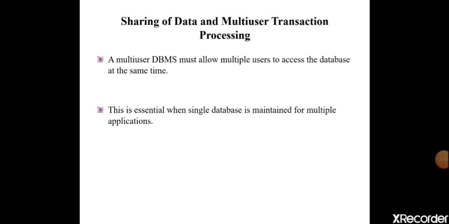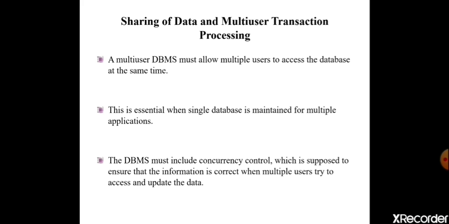Multiple users in the sense different n number of users are accessing the database at the same time. For the same movie, I want to book a ticket, you also want to book a ticket, your friends are also booking. Multiple users are accessing the database and sharing of data. The details of the movie you are watching are the same for me also, for you also, for your friends also. Sharing of data, the data we are sharing is the same and all are performing transactions. Multiple users are performing transactions and it is processing all those transactions.